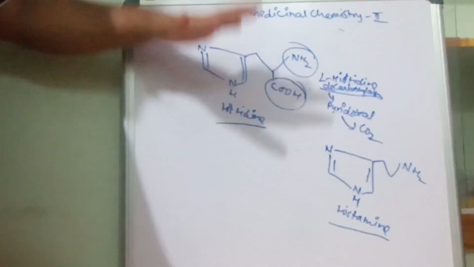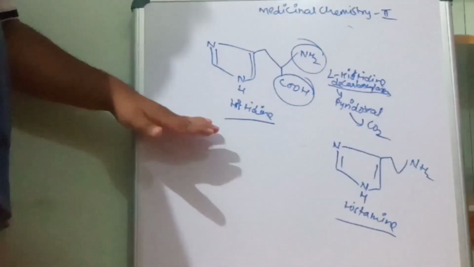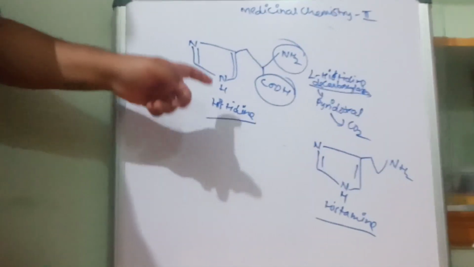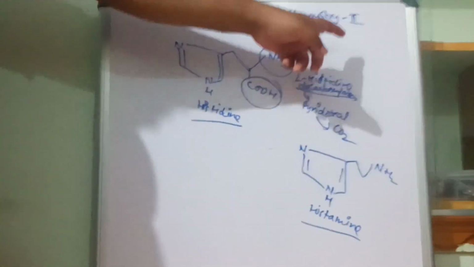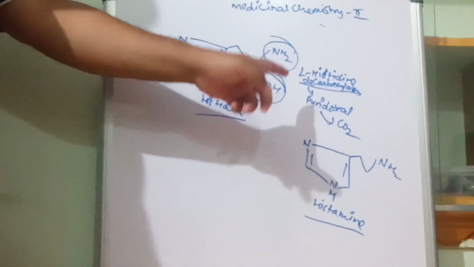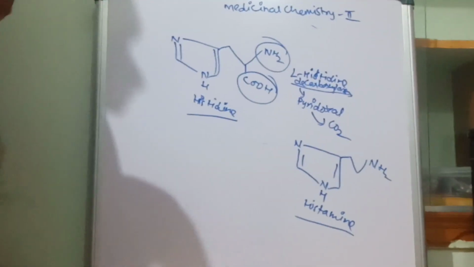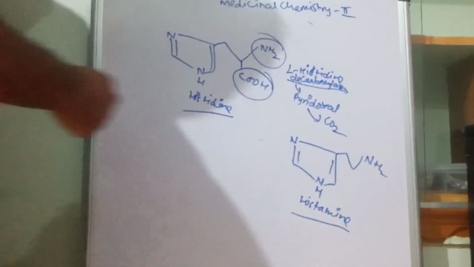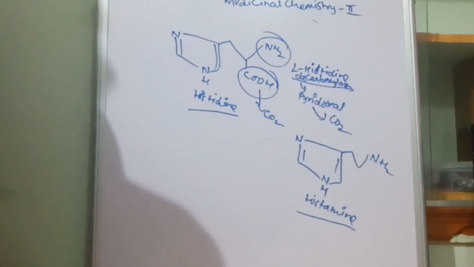And we have concluded with the biosynthesis of histamine. Histamine is biosynthesized from the amino acid histidine. Histidine upon decarboxylation, where de means removal and carboxylase means removal of carbon dioxide, loses this carbon dioxide and forms histamine.